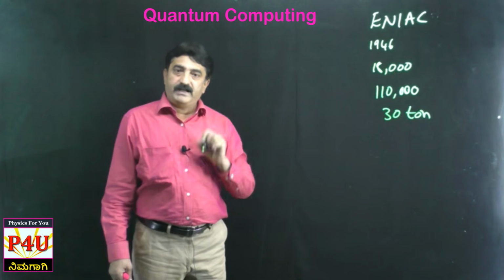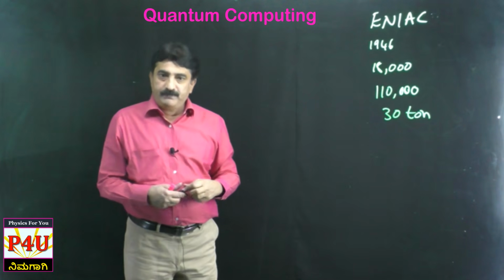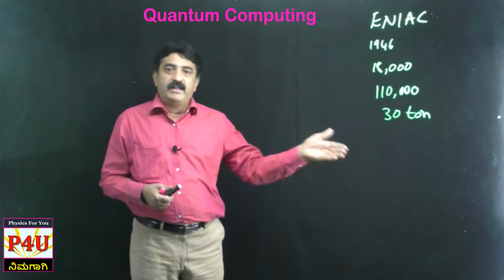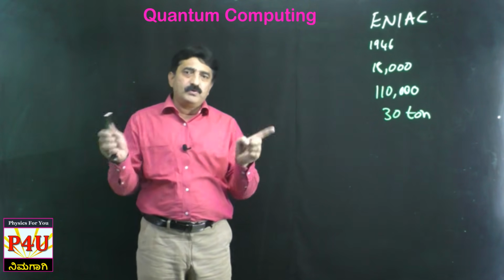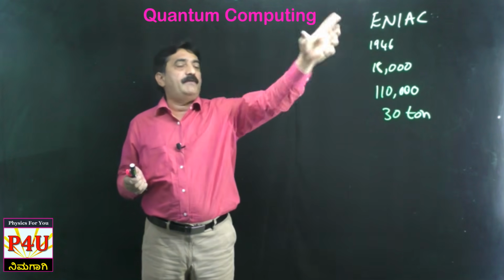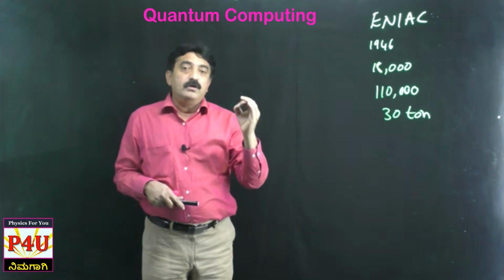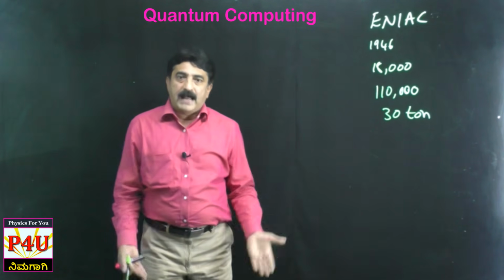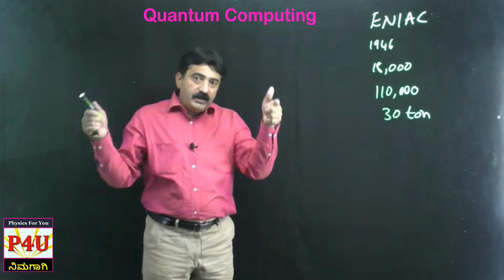The weight was 30 tons. And you know where it was kept? It was not possible to keep it in the pocket like your mobile phone. Dear students, just compare today's computer with this first computer that came in 1946. It was not placed on a table, not on your lap, not in your pocket, not in a room.